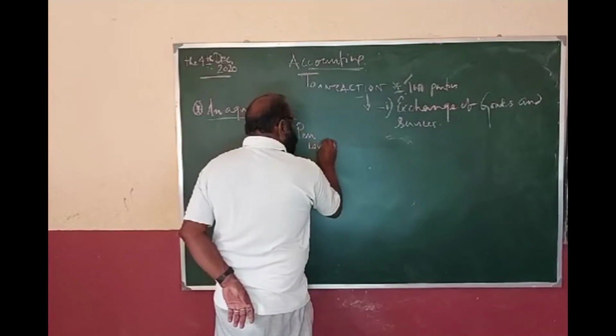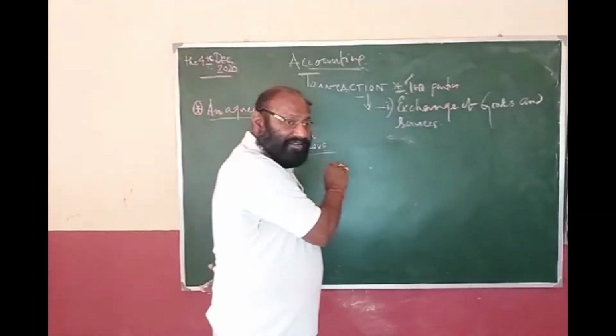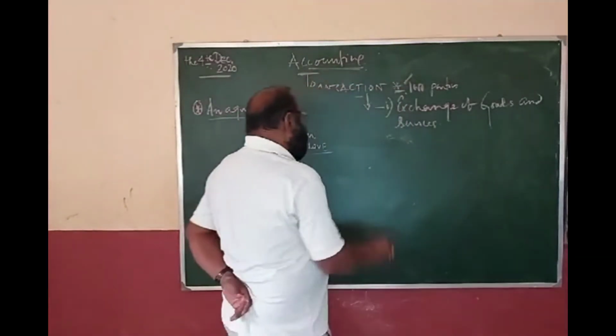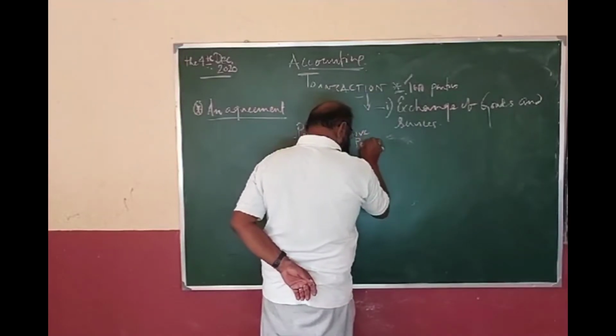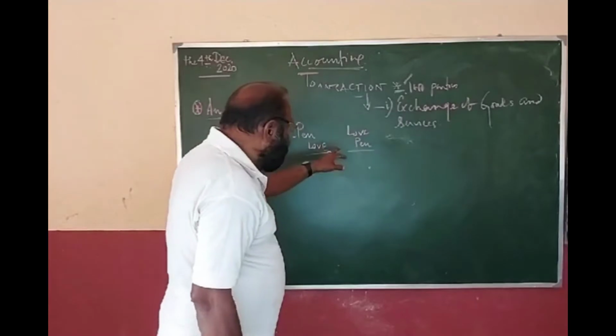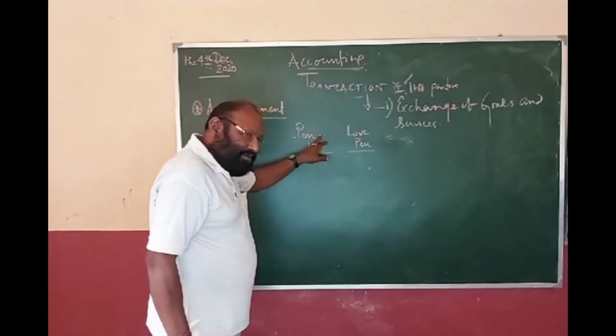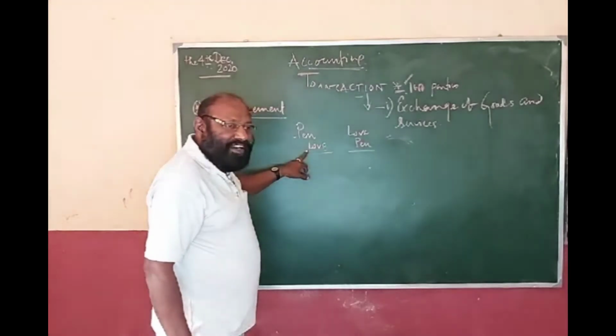Giving love. Right? And Akash Pansari is getting the love and giving you the pen. The pen is visible, and love? Can you evaluate it in terms of money?